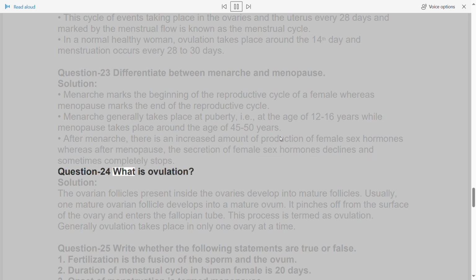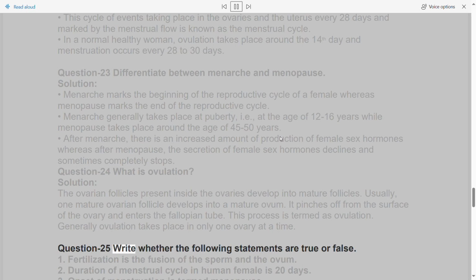Question 24. What is ovulation? Solution. The ovarian follicles present inside the ovaries develop into mature follicles. Usually, one mature ovarian follicle develops into a mature ovum. It pinches off from the surface of the ovary and enters the fallopian tube. This process is termed as ovulation. Generally, ovulation takes place in only one ovary at a time.